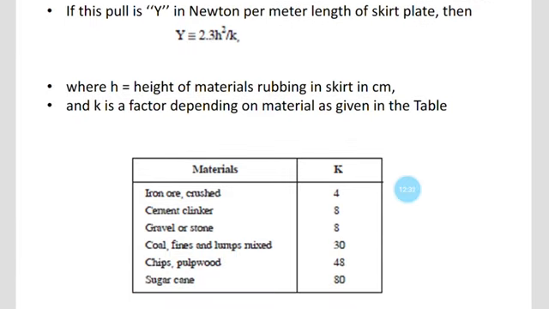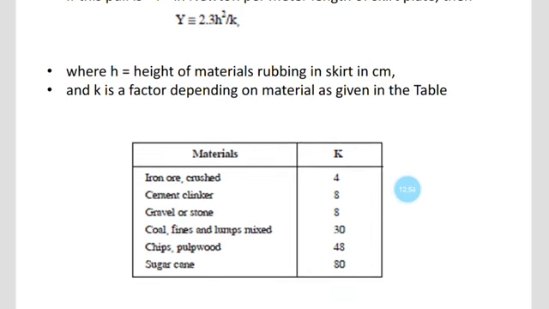In the table you can see iron ore, the K factor value is 4. For cement clinkers the value is 8, and for gravel or stone the K value is 8.